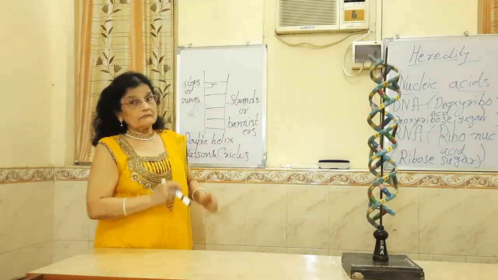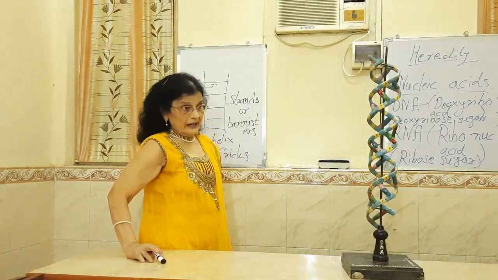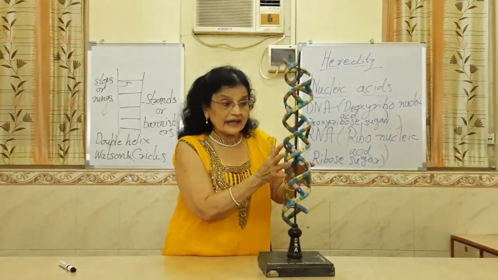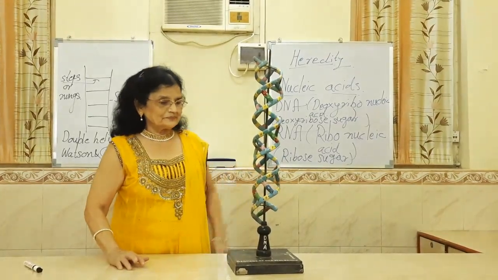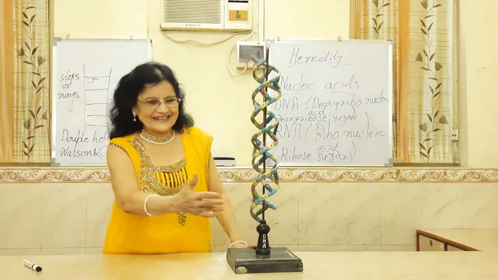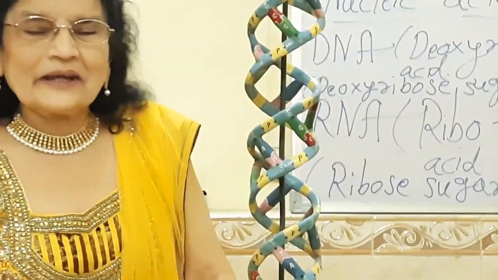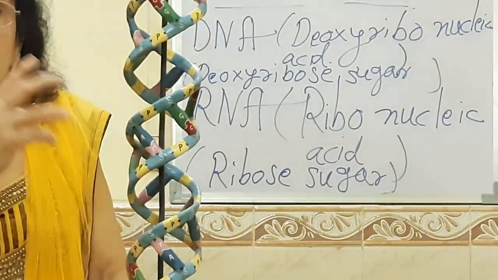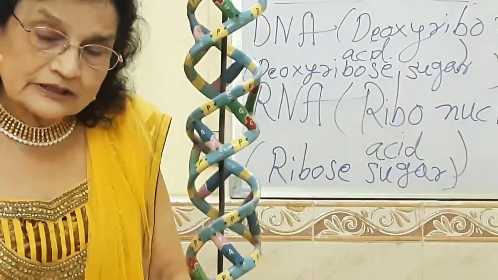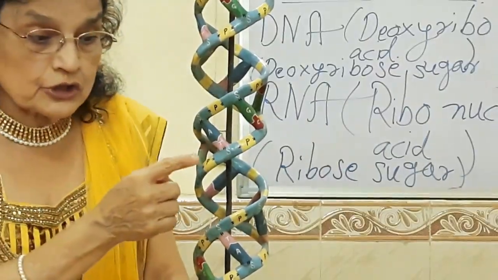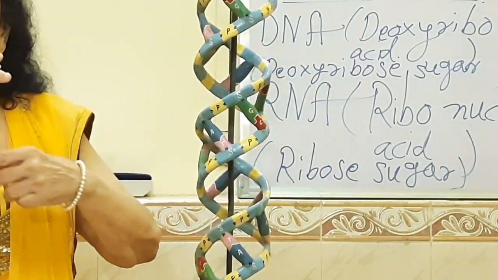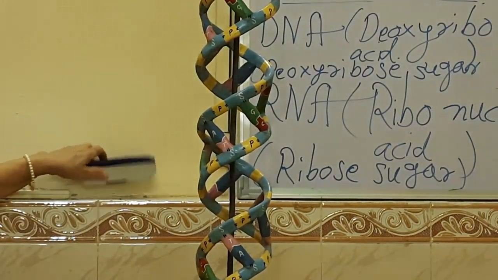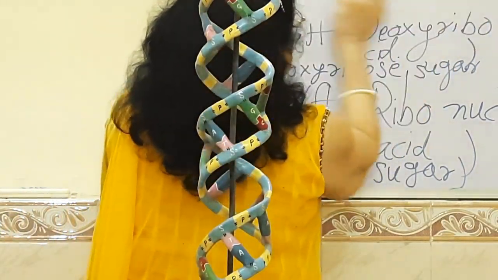Now we are going to come closer to this model again and we will see what are the components that are making these two strands. Come closer. Yes, very good. Now look here. The strands are composed of sugar molecules, that is deoxyribose sugar molecules, and phosphoric acid molecules placed alternately. So the same thing we can show on our board in this fashion.